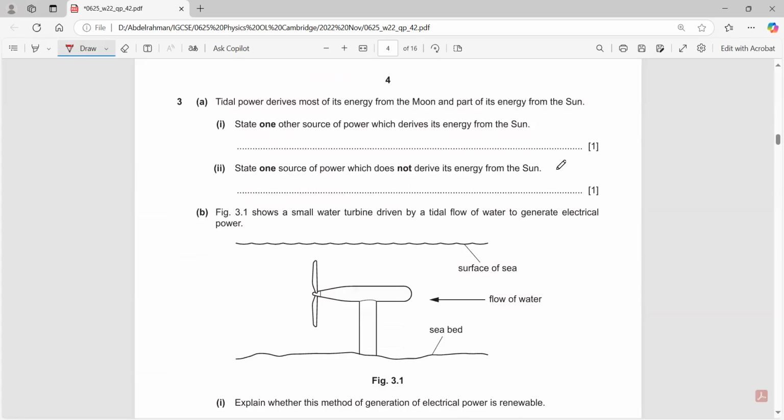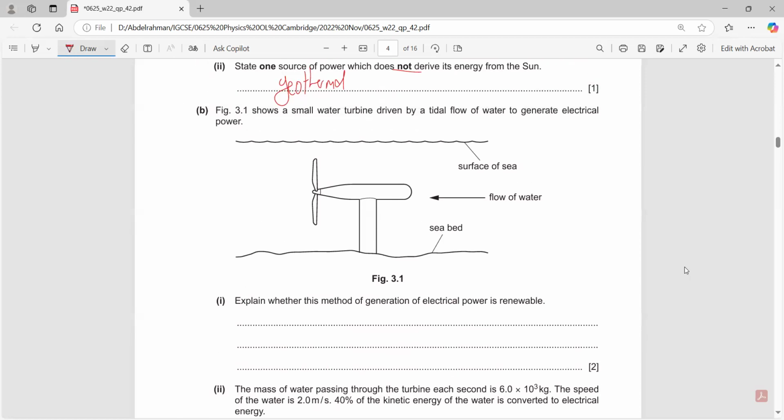Tidal power derives most of its energy from the moon, and part of its energy from the sun. State one other source of power which derives its energy from the sun. Any other power from the sun, such as wind energy or solar energy. One other source that does not derive from the sun, such as geothermal, or you can say nuclear fission.